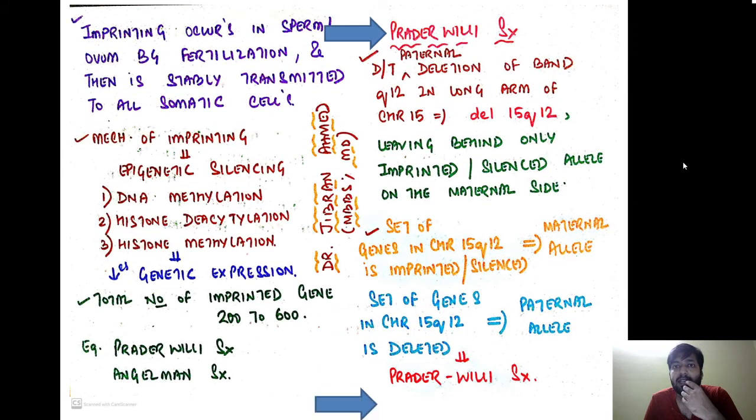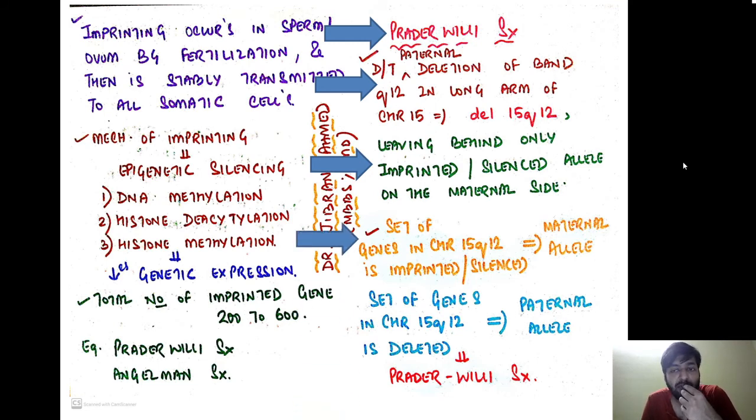Let us now read about Prader-Willi syndrome. It occurs because of paternal deletion of band q12 in the long arm of chromosome 15. So there is a deletion of 15q12, leaving behind only the imprinted or silenced allele of the maternal side. The set of genes in chromosome 15q12 which is imprinted or silenced is the maternal allele, and the set of genes that is deleted is the paternal allele. Both of them have to be lost. One is deleted, one is silenced, leading to Prader-Willi syndrome.